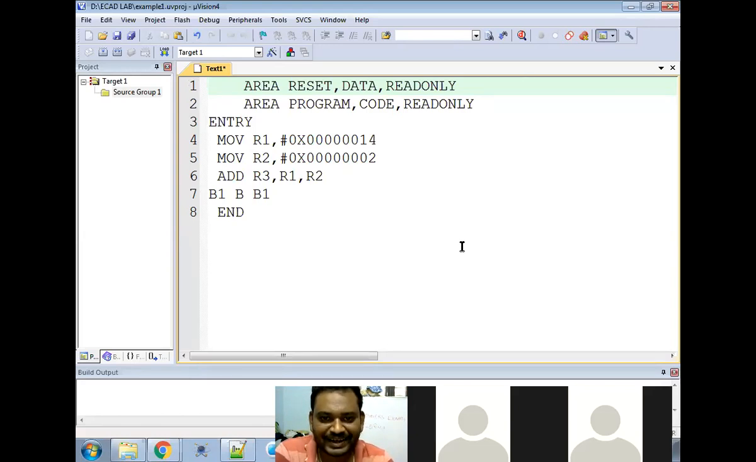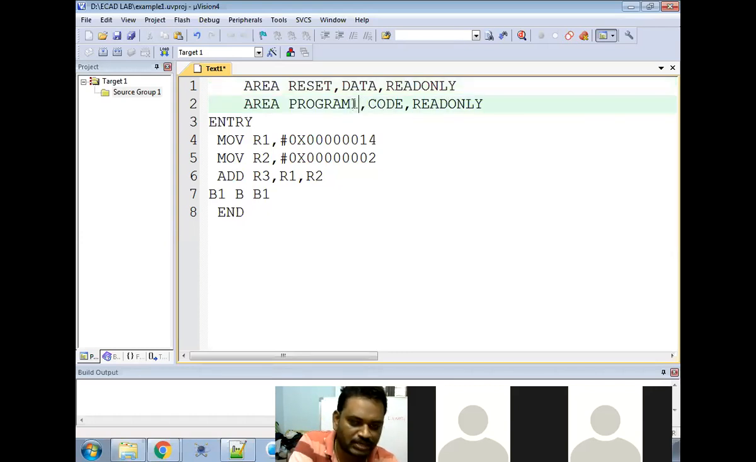Area, reset. Reset is an assembly directive to reset all the registers. Data is to assign new data. What type of data? That is read only, I don't want to use read and write. Next, area, my program. You can write program 1, this is a name. What is my program name at the time of execution, what will it recognize? That is nothing but program 1.